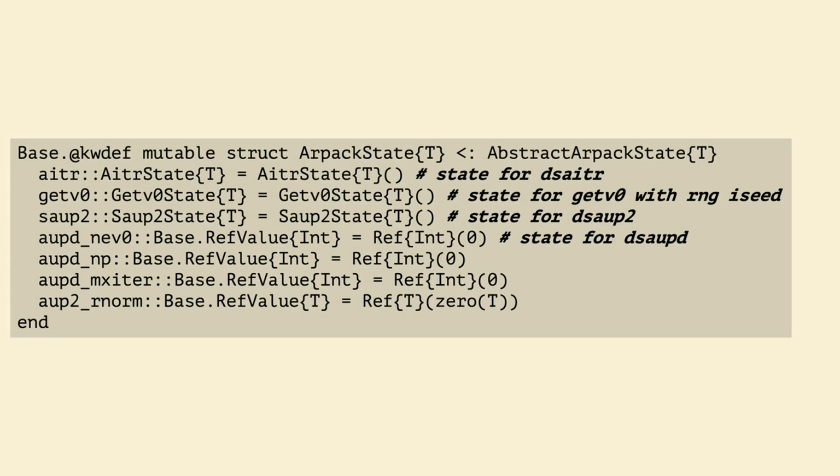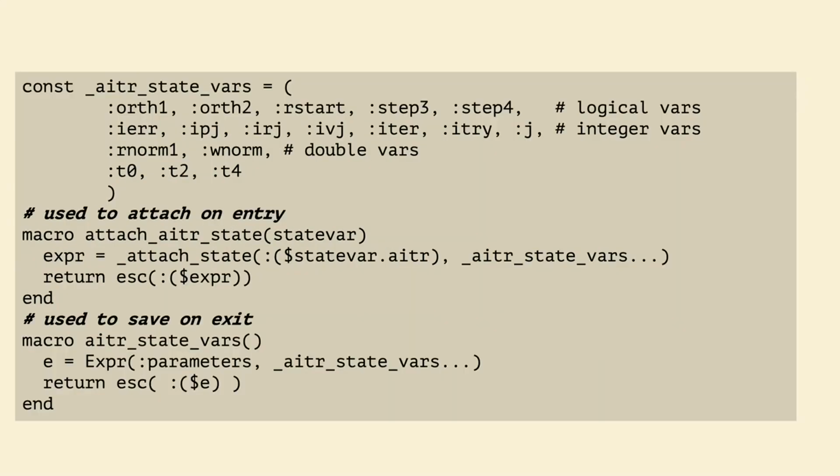Back to that subroutine-specific state that Arpack uses. What do we do about that? We simply allocate a state structure that has subroutine-specific state for all of the different subroutines that use it. How do we then use that? Well, we use simple attach and save macros.